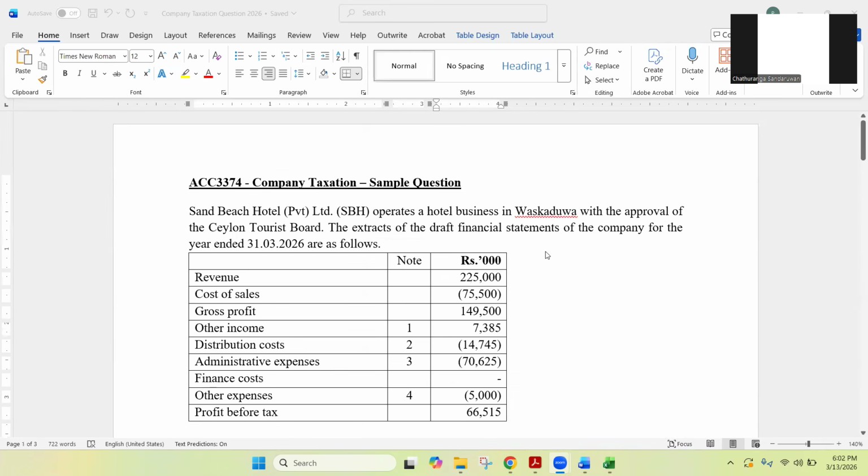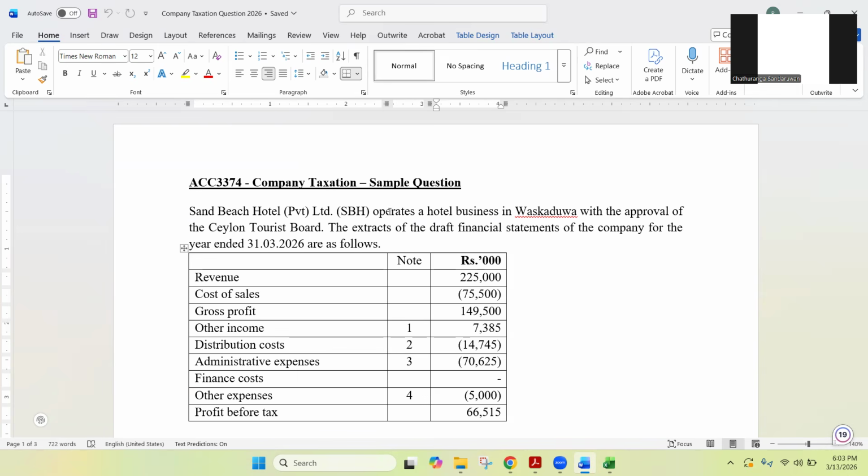You can download it. I request you to download the question separately, not just reading the question from the screen. Download it and you can go through the whole question when you are trying to develop the answer. We will read the question fully once because you need to be familiarized with a company taxation question. After practicing, you can understand what things are normally included in a company taxation question.